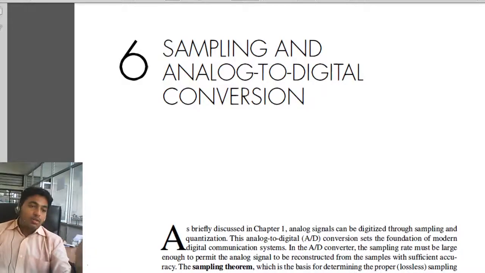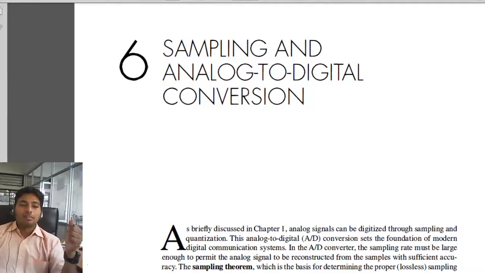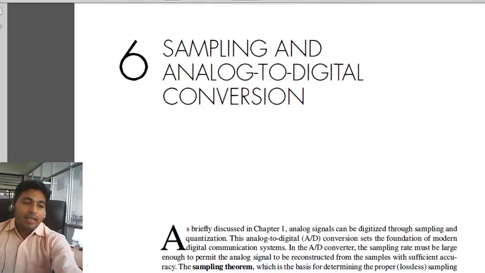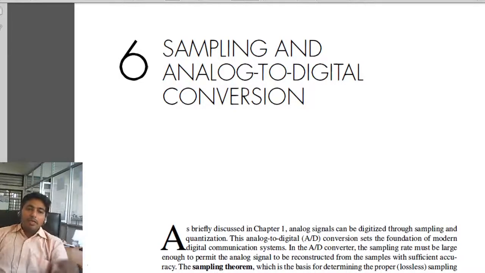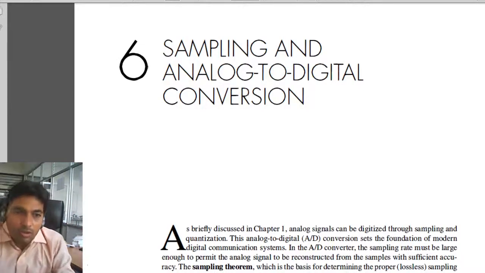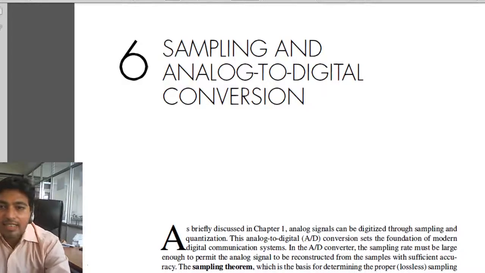So this problem is solved by this fundamental mathematical tool known as the sampling theorem. The sampling theorem is an extremely important and useful signal processing tool. With the help of sampling theorem, a continuous time signal may be completely represented and recovered by the knowledge of the samples taken uniformly. So we'll see what exactly is sampling theorem.